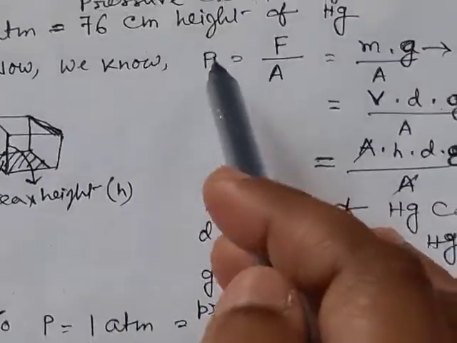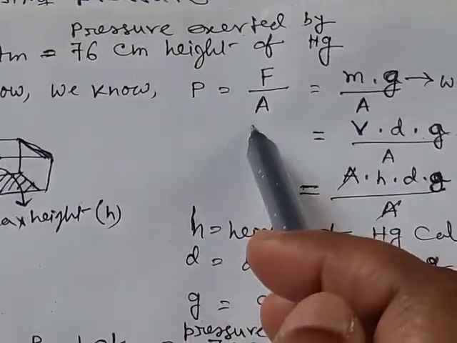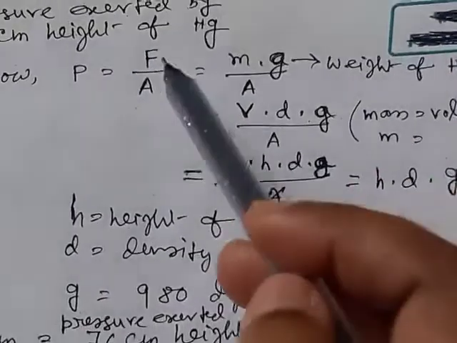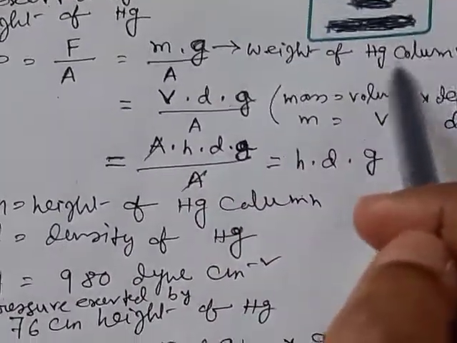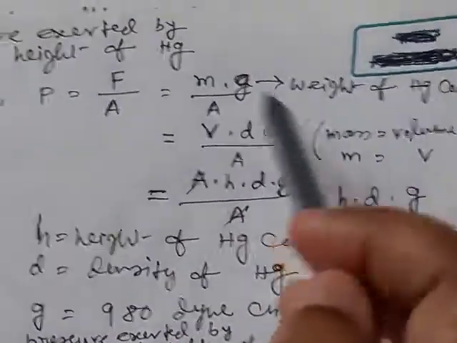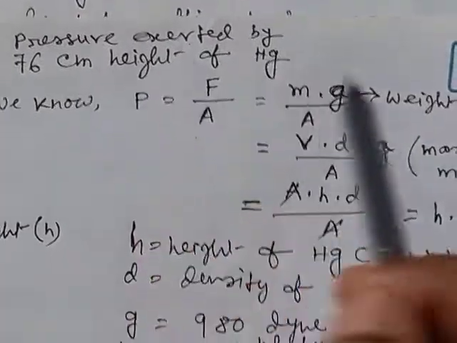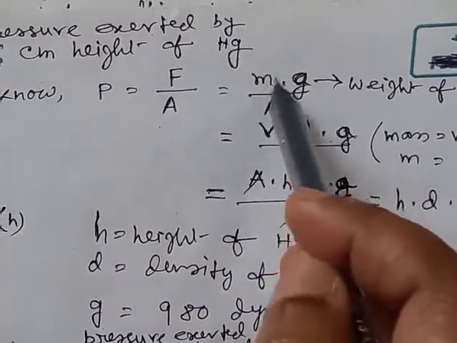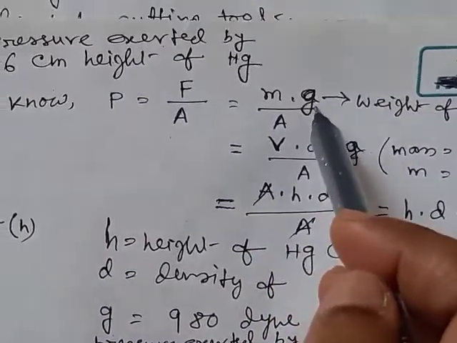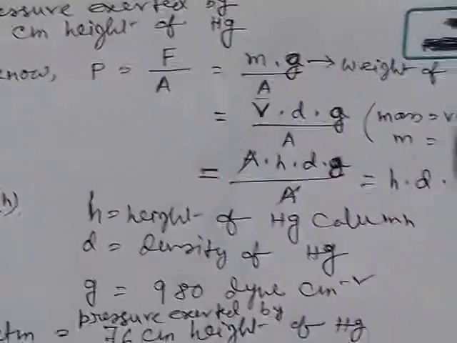We know pressure is equal to force per unit area, F by A. F here is the weight of the mercury column, and this weight is given by mass into acceleration due to gravity, divided by area.